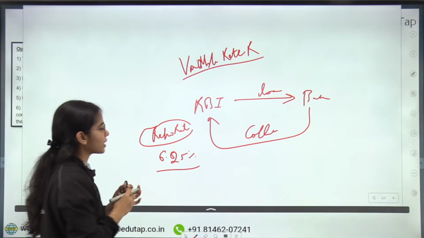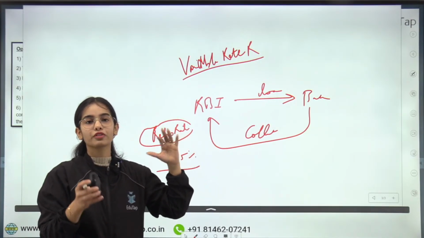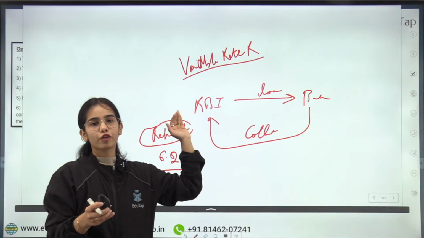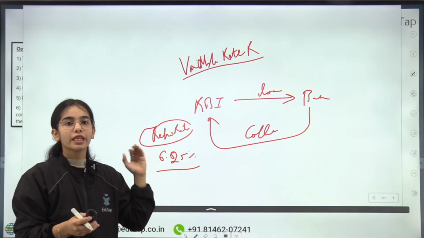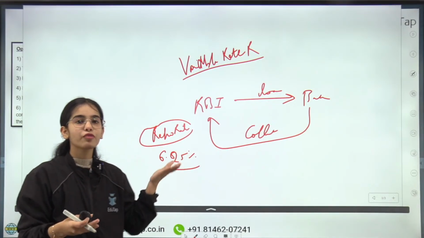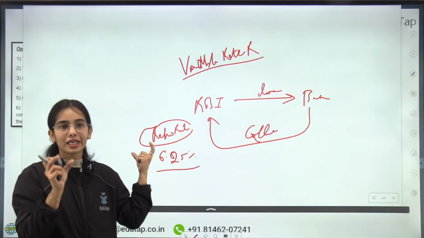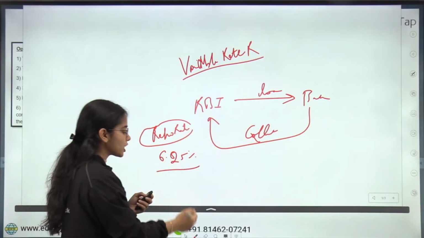So RBI has determined the repo rate at 6.25%. There is a limit on the money that the banks can take from the RBI under this repo rate. Now, if the RBI wants to increase the liquidity in the economy and provide more money to the banks, even higher than this repo rate limit, there is the variable repo rate.